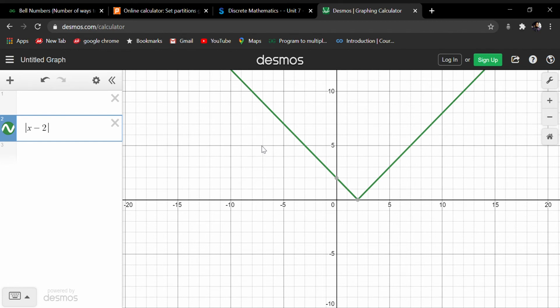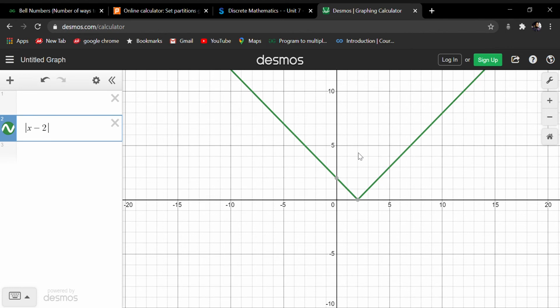As I have explained earlier in one of my videos, we need to draw a horizontal line parallel to the x-axis to check whether a graph is 1-1 or not. If the line cuts the graph at more than one point, the graph is not 1-1, and if it cuts at only a single point, the graph is 1-1. So this graph is not 1-1 because it cuts at more than 1 point.